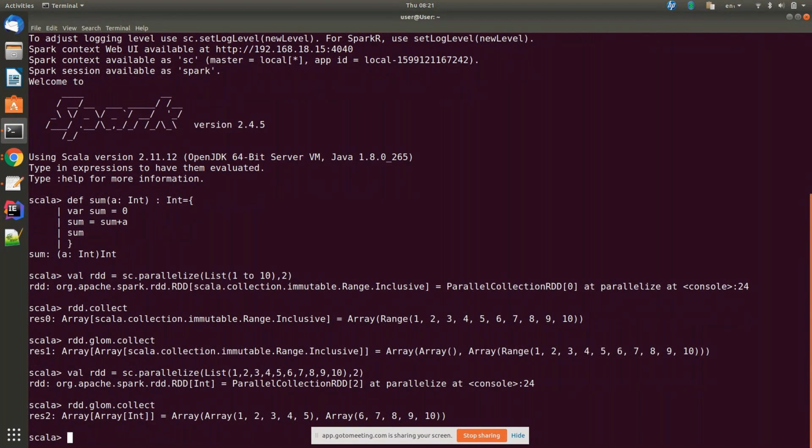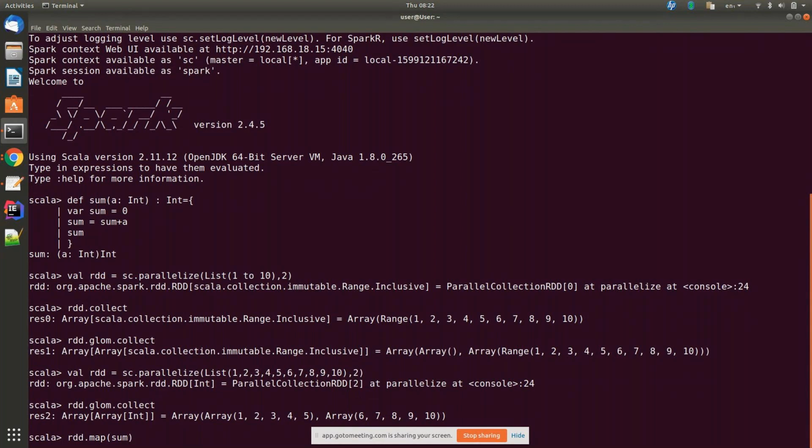So what we will do now is apply the map transformation. rdd.map. In the map, you need to give your sum method. You don't need to write all these things, element and all. Just write sum.